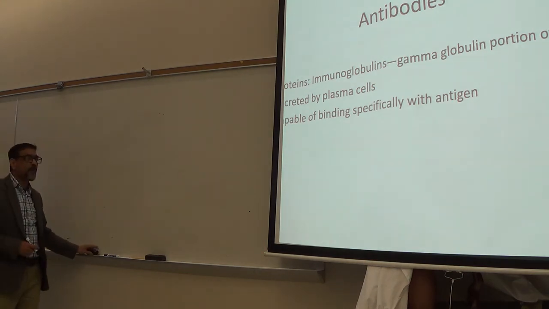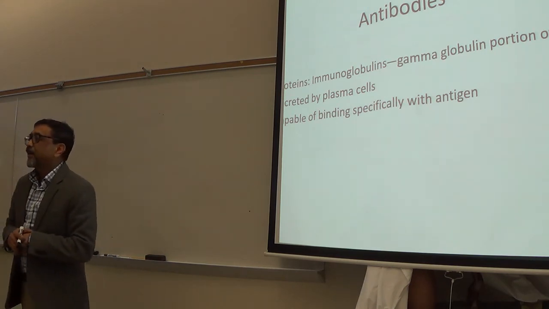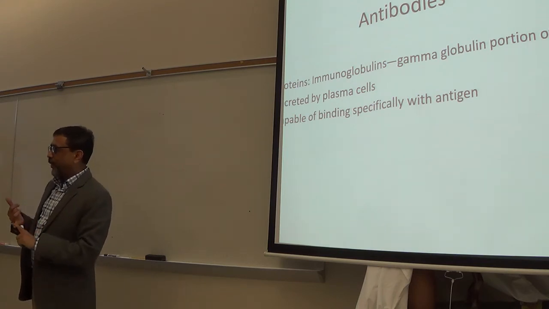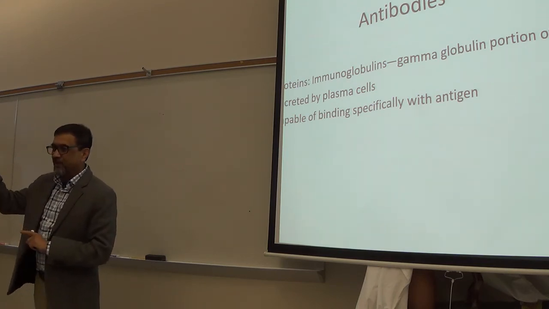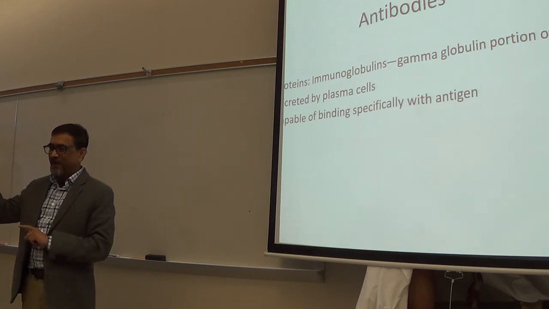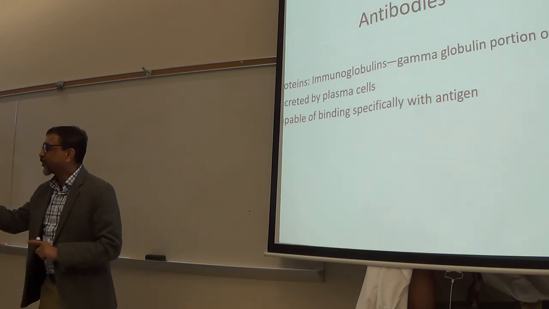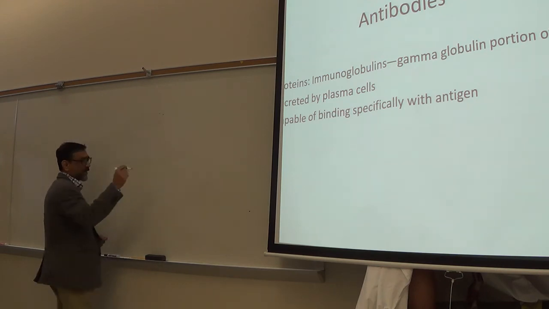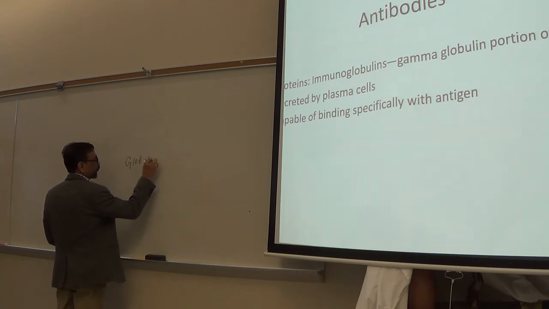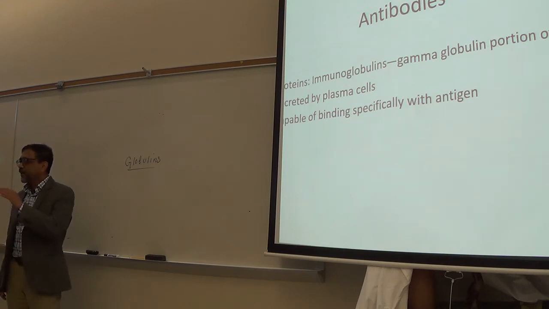Now, antibodies. Antibodies are immunoglobulins. How many of you remember plasma proteins? Albumins, globulins, fibrinogens, right? Remember the plasma proteins? Okay, so globulins, at that time I told you, globulins are responsible for what? Immunity. So globulins, you already know that. Globulins are responsible for immunity.